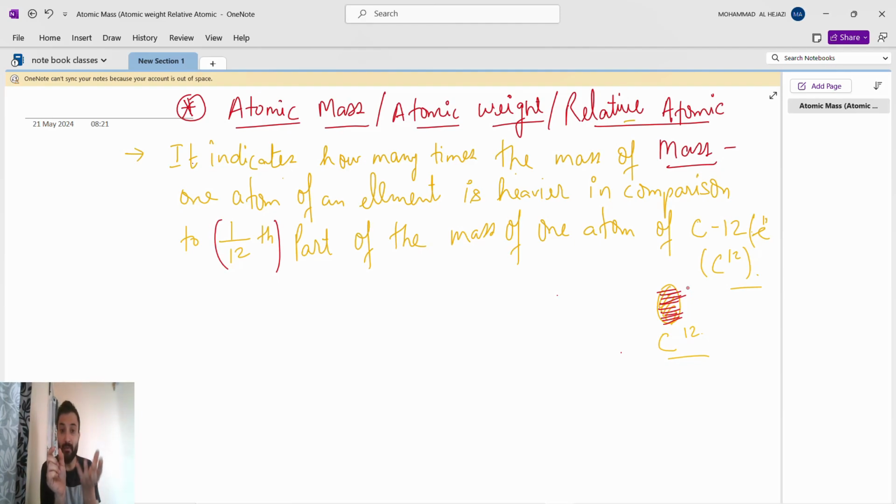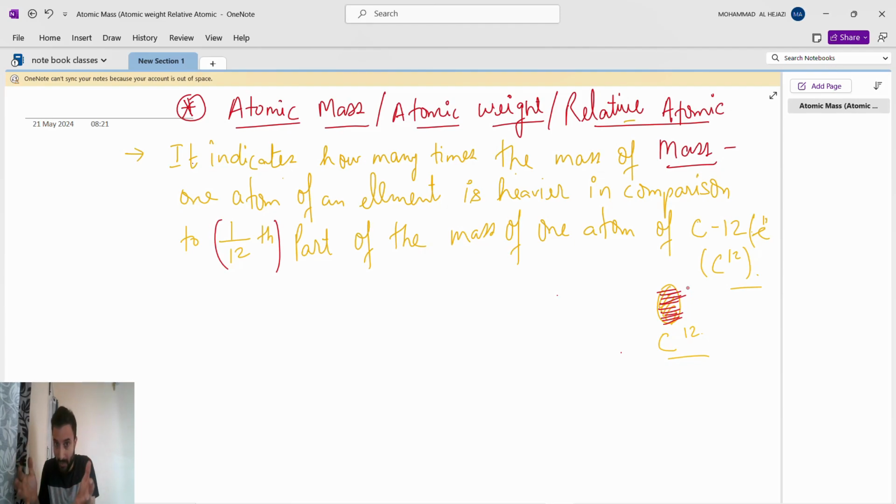And then we will compare it with the mass of one atom of any element. Suppose you bring sodium. The mass of one sodium atom we will compare with 1/12th of the mass of one atom of carbon.